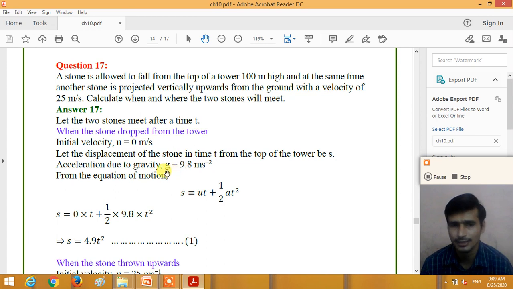And the acceleration due to gravity we take as g equals 9.8. So from the formula s = ut + 1/2 at², s = 0 × t + 1/2 × 9.8 × t². So we get s = 4.9t². We get the first equation.